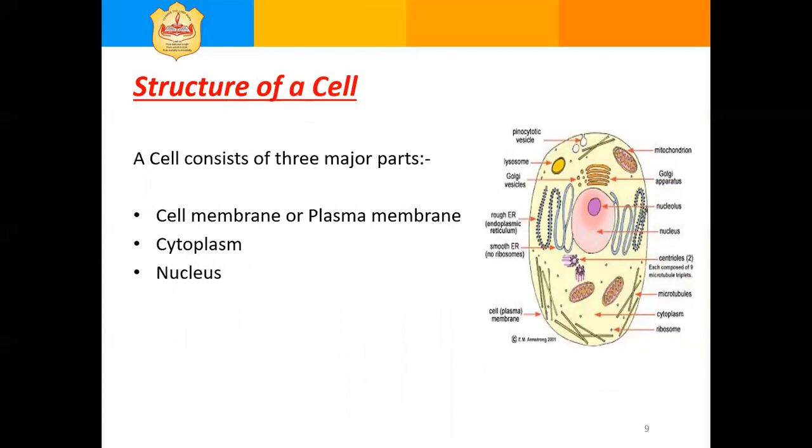Let us study the next topic, the structure of a cell. Basically, every cell consists of three main parts: cell membrane or plasma membrane, cytoplasm, and nucleus.